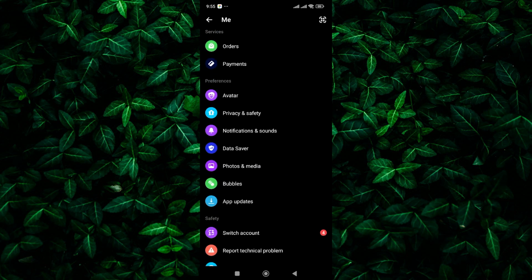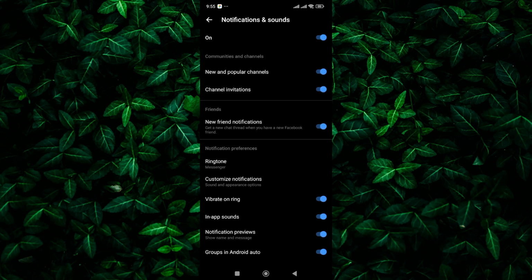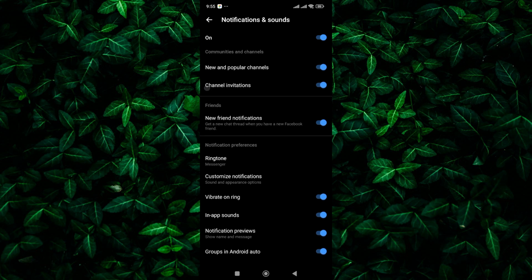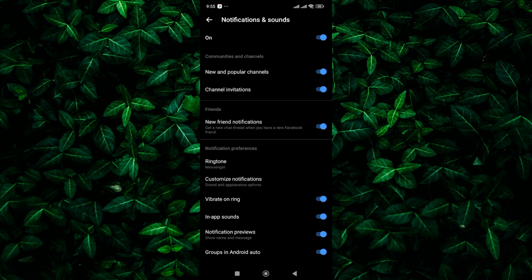Now look for an option called Notifications and Sounds. Tap on it. Under Notification Settings, make sure the toggle switch next to On is turned on. This ensures Messenger plays notification sounds. You can also customize other notification settings here, like choosing a specific sound or vibration pattern for your Messenger alerts.